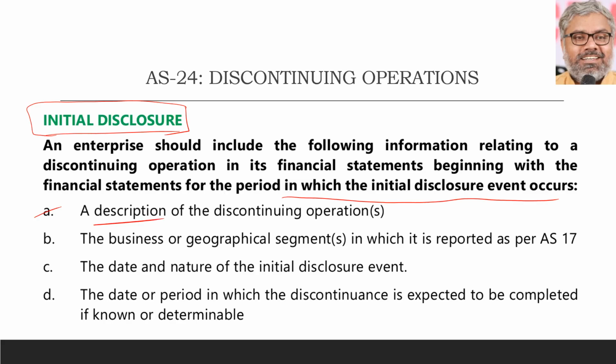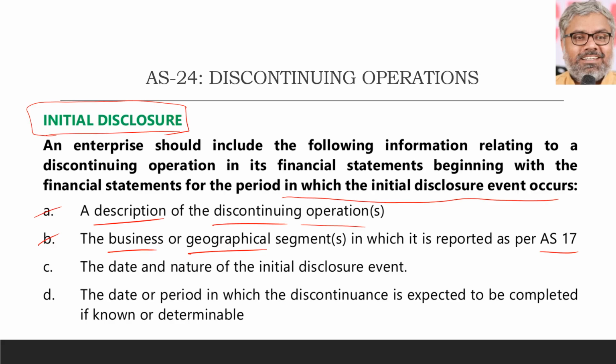Naturally, the first thing is a description of the discontinuing operations. What are the operations that are going to be discontinued? Second, the business and geographical segments in which it is reported as per AS 17. Segment reporting under AS 17 requires the reporting of the organization into business segments and geographical segments. Where are these discontinuing operations spotted?